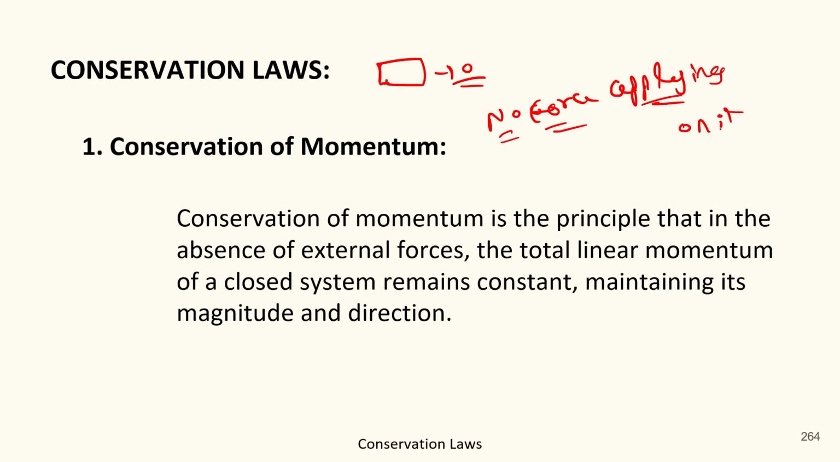No force is applying on it, then the total momentum will be 10 in the conserved form. But if some force is applied on it, then it may be increased up to 12 or 15 or whatever it may be. Okay? Because now there are some external forces applying on it.